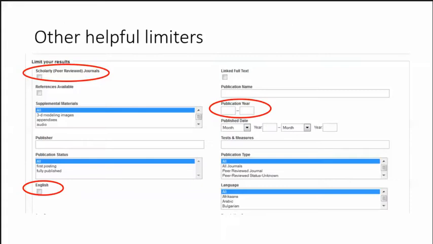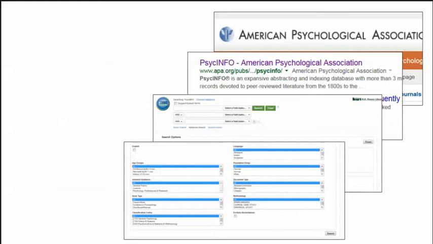There are three other helpful limiters toward the bottom of the screen. Limiting to English and more recent publications is probably pretty straightforward. The option at the top left, scholarly peer-reviewed journals, takes out results that are not scholarly and not in journals, so you won't have the results from books. On a practical note, the takeaway message is that we can use a subject search, but may continue with title searches and use the Boolean features with limiters to make it more efficient.